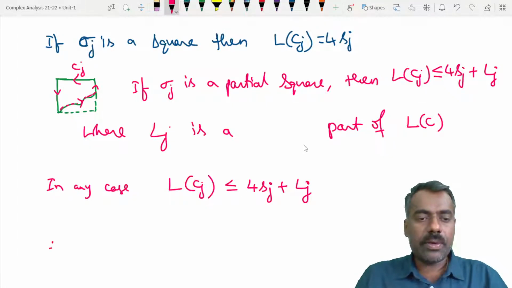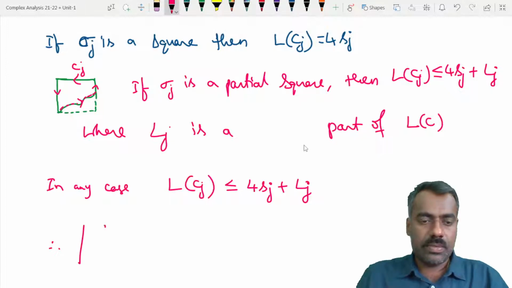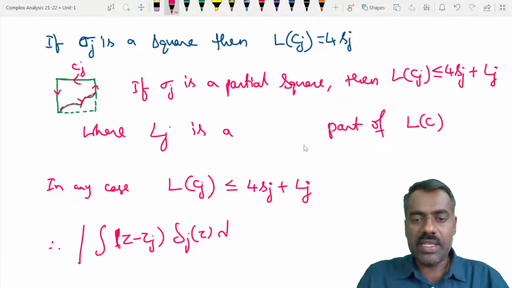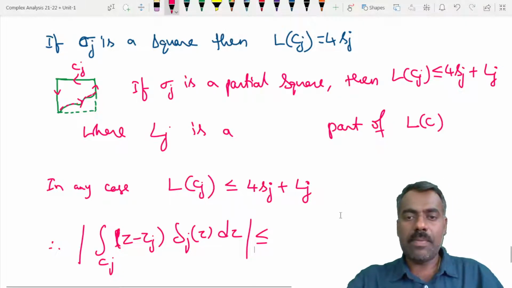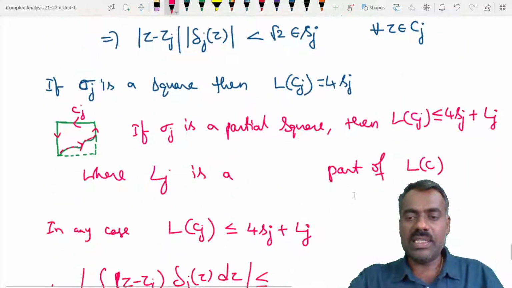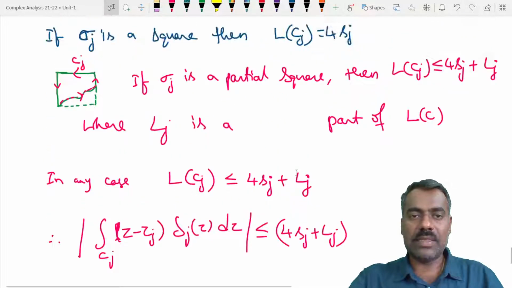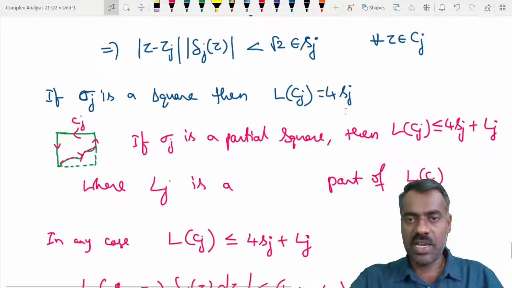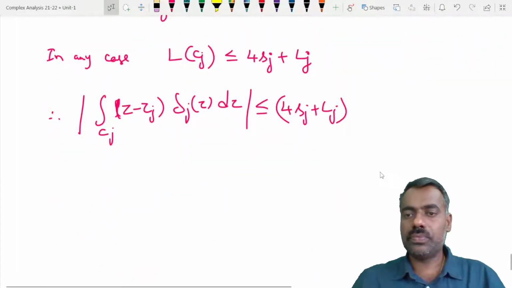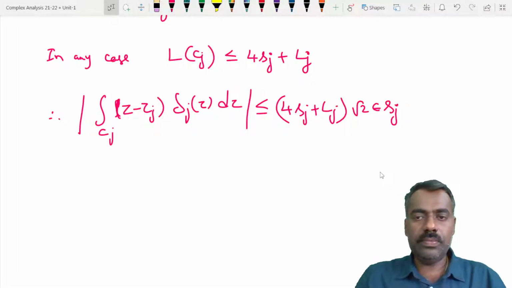Therefore the modulus of the integration of z minus zj into delta j of z dz over Cj is less than or equal to M times L, where L is this length, which is 4 times sj plus Lj, into the maximum value of that function, which is here, root 2 epsilon.